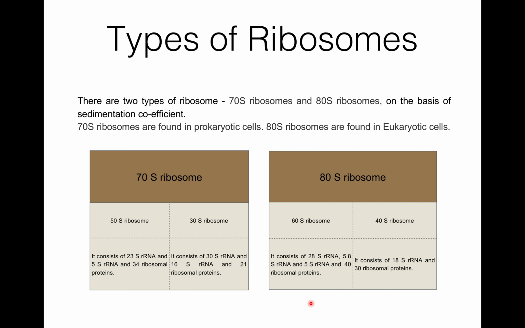Now, the 80S ribosome has two subunits. The larger subunit is the 60S ribosome and the smaller subunit is the 40S ribosome.